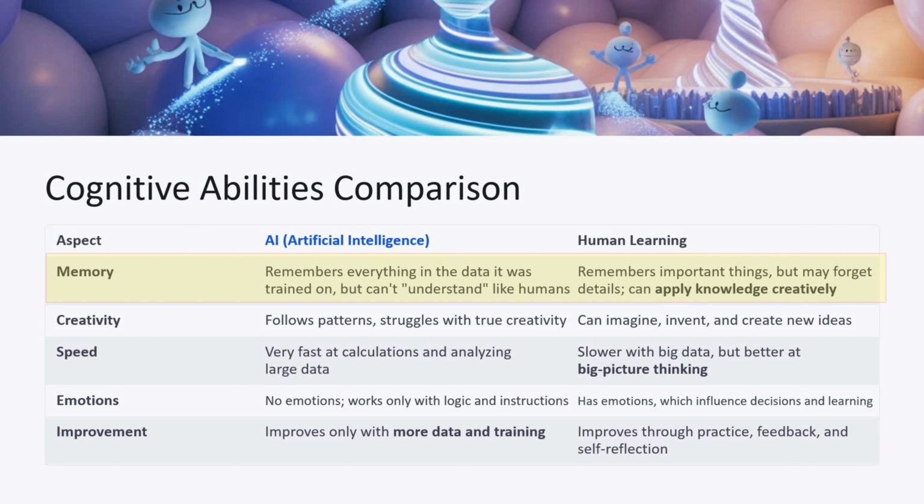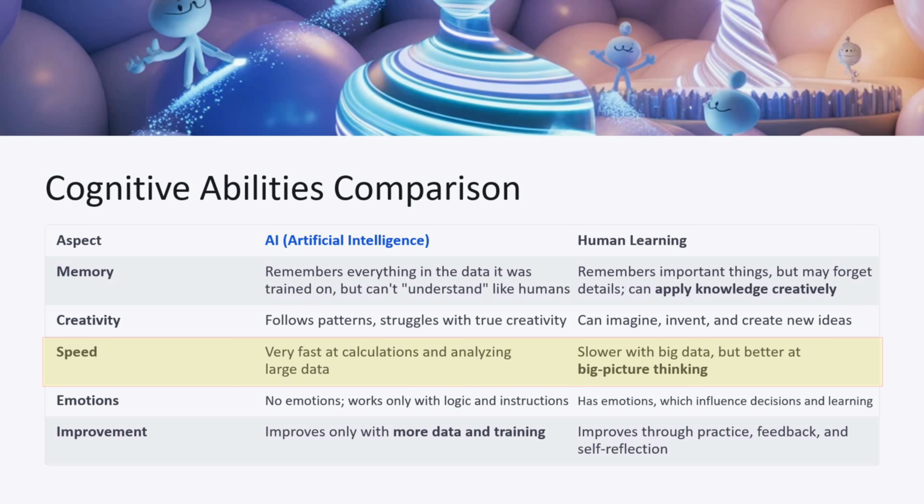AI remembers everything in the data it was trained on, but cannot understand like humans. Humans remember important things, but may forget details. They can apply knowledge creatively. AI follows patterns and struggles with true creativity. Humans can imagine, invent, and create new ideas.